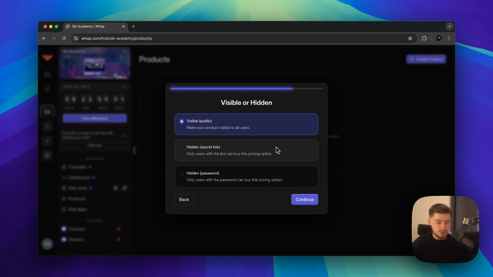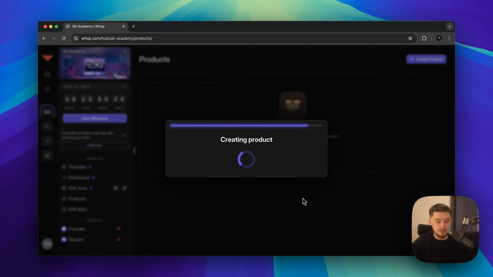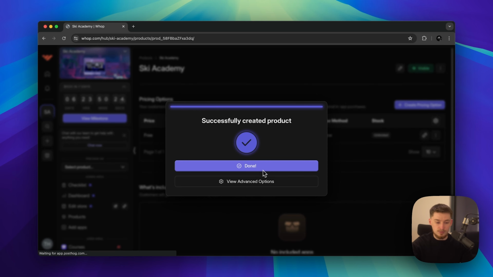Then we're gonna press continue, and then you can choose how this can be accessed. If we put it visible, then it's gonna be on your public sort of Whop link, okay? Generally, it's gonna just be accessible for anyone to see. If you do hidden secret link, then you can obviously just create a custom link, which then you can send to people, and they'll be able to see the pricing option on that link. And then there's hidden, which is password, sorry. So only users with a password can buy this pricing option. For now, we're just gonna do visible. That's it. Already, it's done.